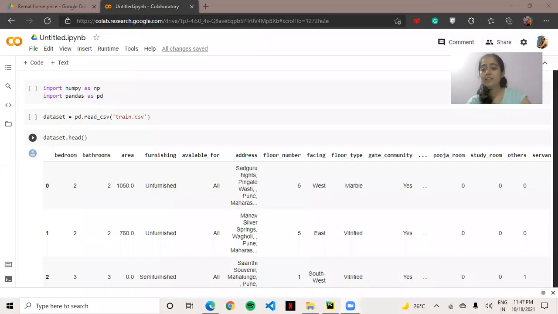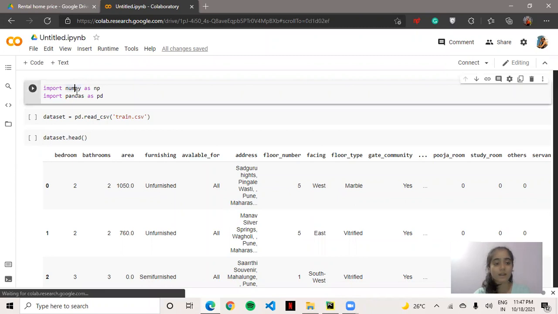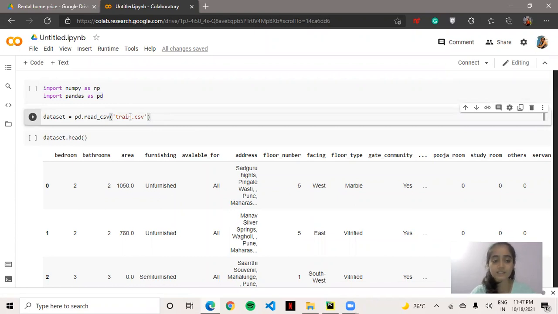Our project is divided into two different parts. First, we have to build a model, as I told you earlier. For building a model, first we have to do some pre-processing on our data set. So let's do it quickly. First, we have to import the two basic libraries, that is NumPy and Pandas, which I have done in the first step. Then we have to import our data set, which is train.csv.